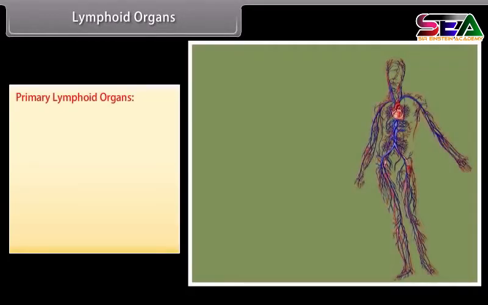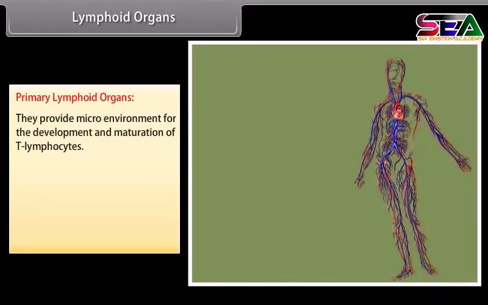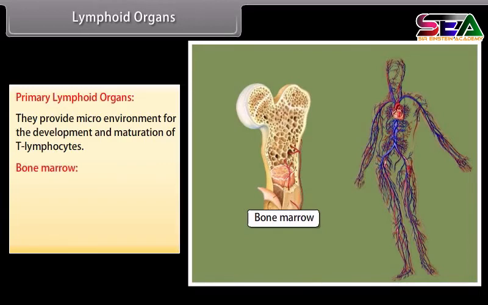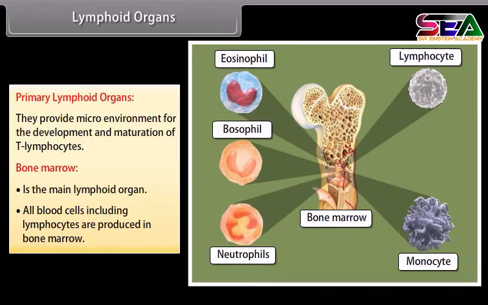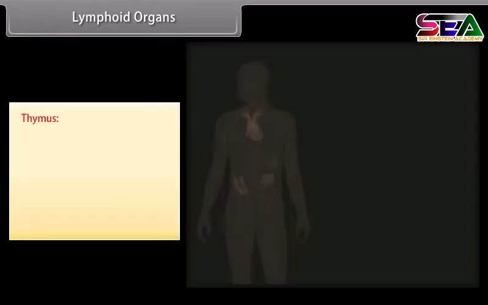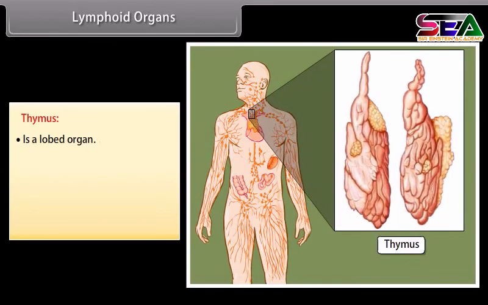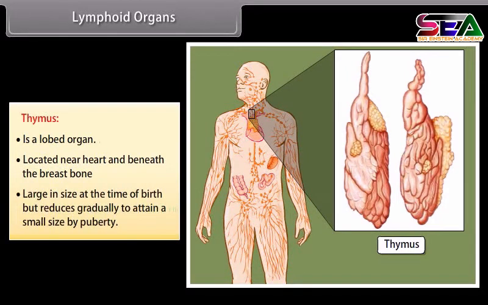Primary lymphoid organs provide microenvironment for the development and maturation of lymphocytes. Bone marrow is the main lymphoid organ. All blood cells including lymphocytes are produced in bone marrow. Thymus is a lobed organ located near the heart and beneath the breastbone. Large in size at the time of birth, but reduces gradually to attain a small size by puberty.